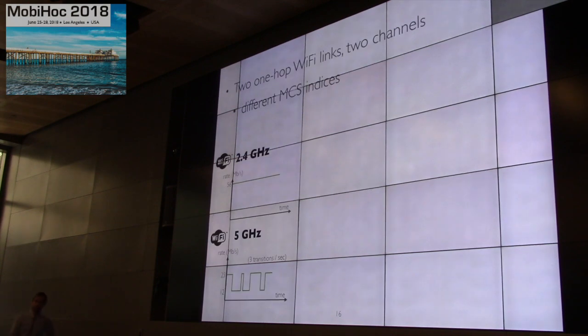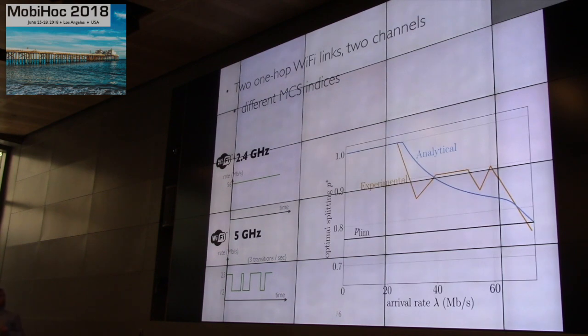And again, we show that experimentally with 2 different Wi-Fi channels. For the first technology, in the 2.4 GHz band, we use a fixed rate. And for the second technology, we have rates varying between these 2 MCS indices. And the optimal splitting looks like that. So this is shown both analytically and experimentally.